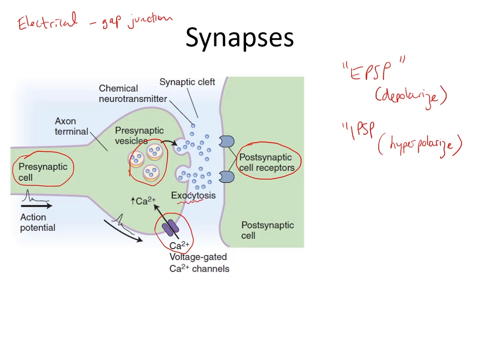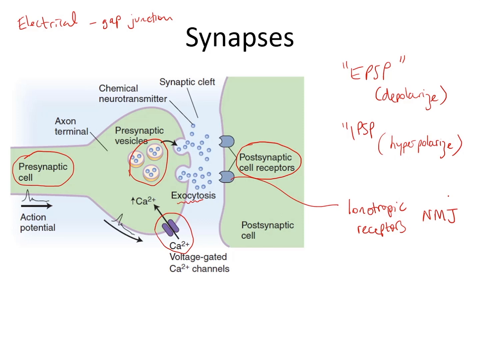There's always then some delay between the arrival of an action potential in the presynaptic terminal and the onset of a measurable response in the postsynaptic cell. The delay can be very short, maybe a millisecond or so, and this will occur when the postsynaptic receptor is a ligand-gated ion channel. Many examples of that will come across, and in general we call these ionotropic receptors. A good example of that we'll see very shortly is in the neuromuscular junction.